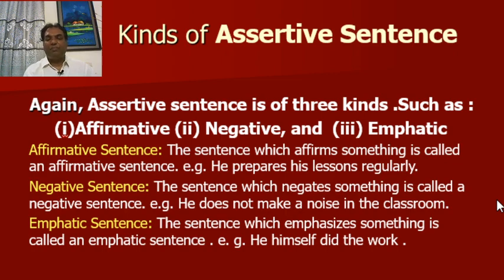Now, definition of affirmative sentence. The sentence which affirms something is called an affirmative sentence. For example, he prepares his lessons regularly. Negative sentence. The sentence which negates something is called a negative sentence. For example, he does not make a noise in the classroom. Emphatic sentence. The sentence which emphasizes something is called an emphatic sentence. For example, he himself did the work.